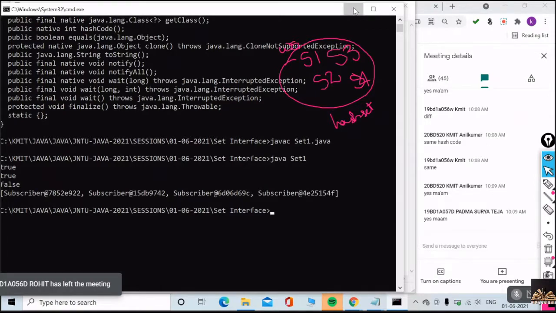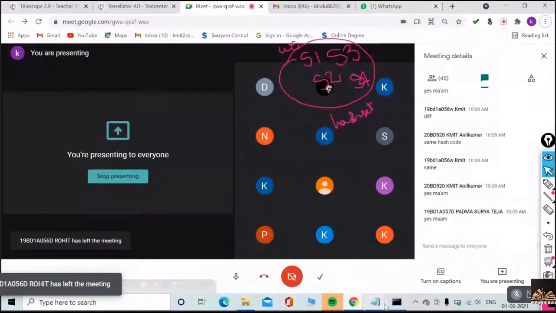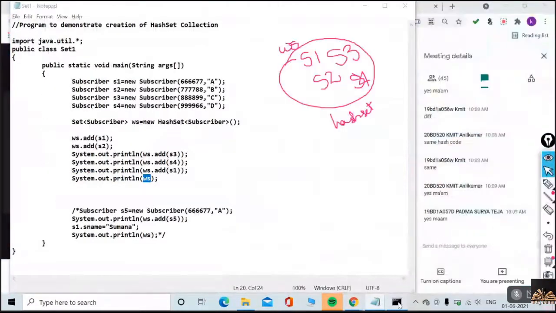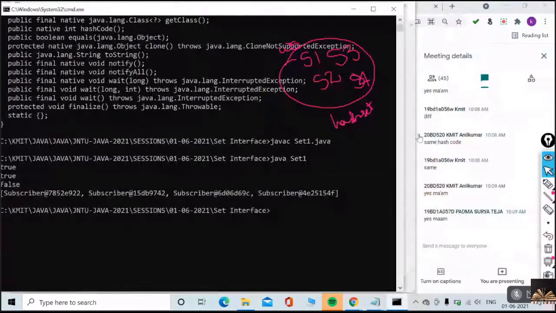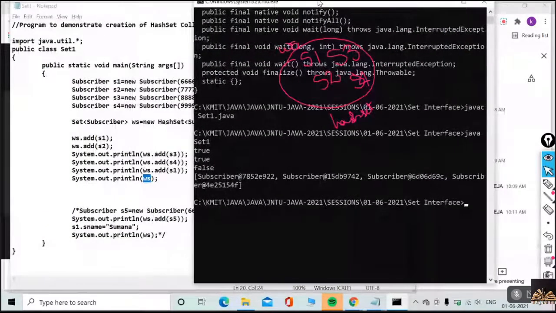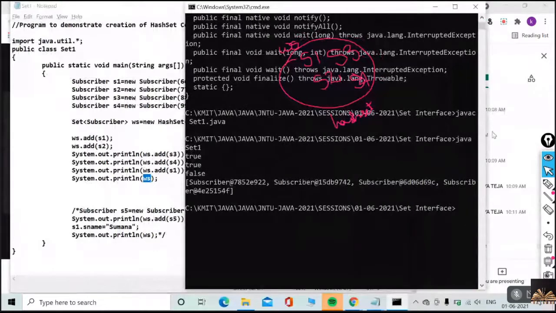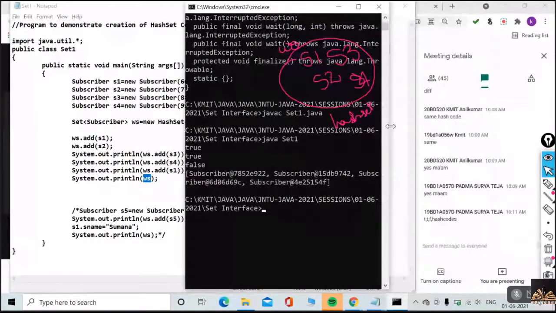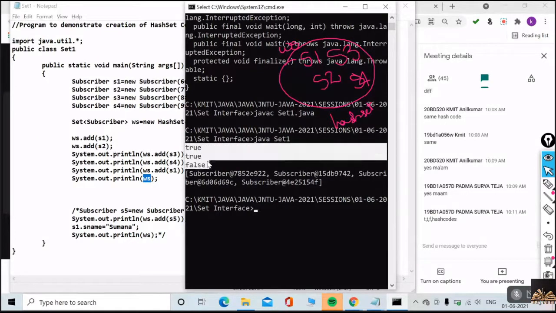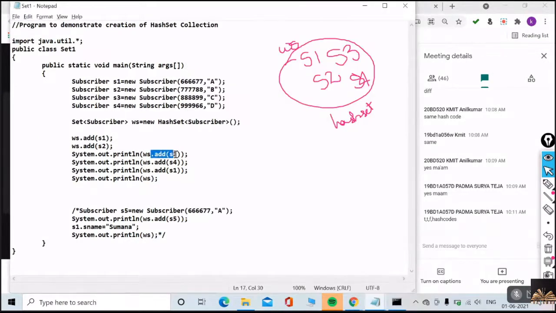Did you check the output? Did you observe the output? Check the output once. See, here it is, as you said: true, true, and false. Because of this, true, true, and false.